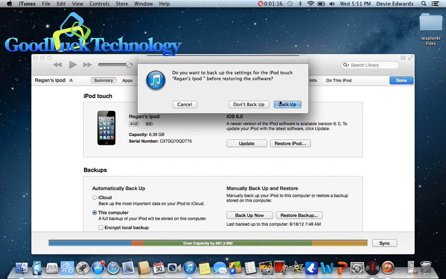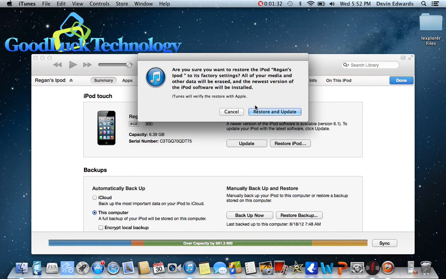Now this one got locked out. This is the only reason I'm doing it. If you get locked out and that's the reason you're restoring it, you can back up, and then whenever it's done restoring, you get all your files that you had before, all your games and everything. But this one I cannot do a backup with. So I press no backup, then restore and update.